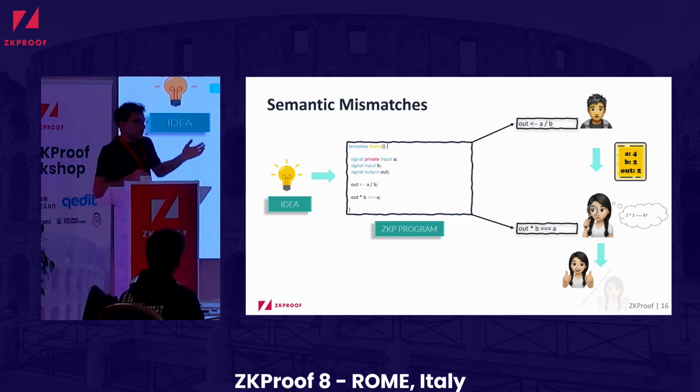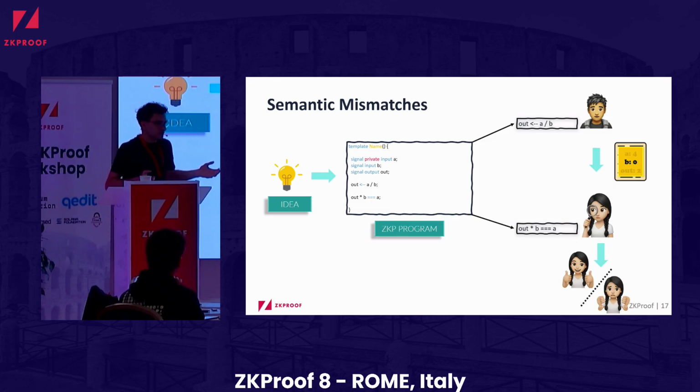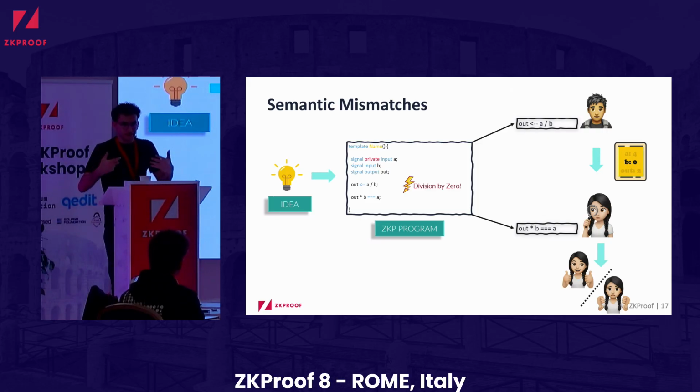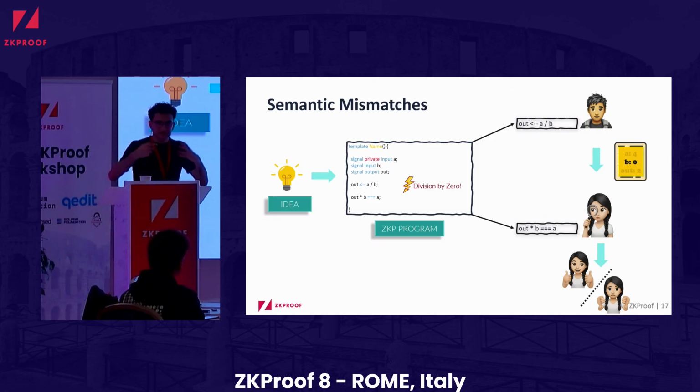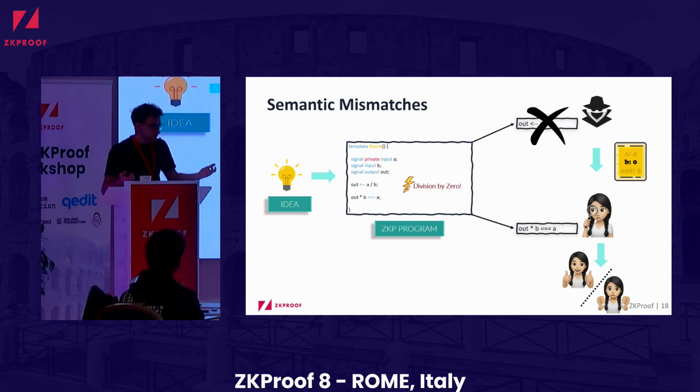But the question is, what if we want to divide by 0? What will happen in that case? So the prover passes us inputs, something for A and 0 for B, and what will happen is we will get a division by 0 error, so the prover will not be able to generate the proof, because the program will crash. But now we are making the assumption that we have an honest prover. What might happen is that, of course, an attacker might again take control and just create its own fake proof, where it says, oh, when I divided 0 by 0, I got 5.